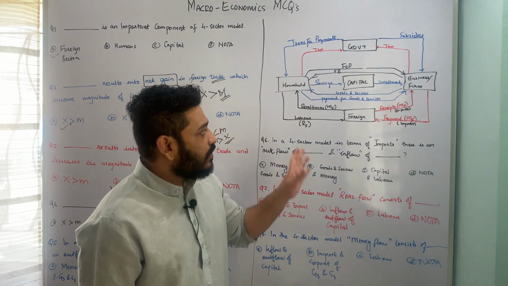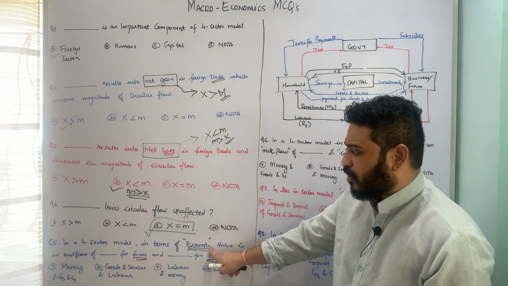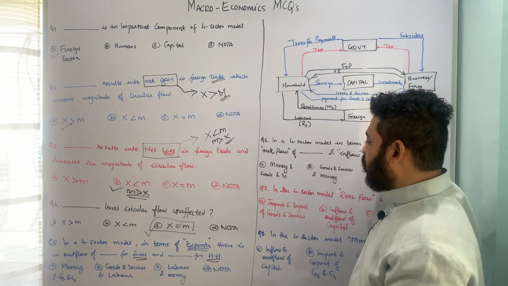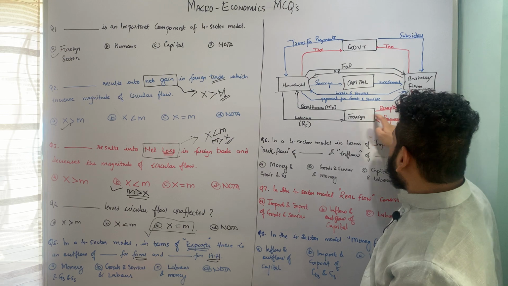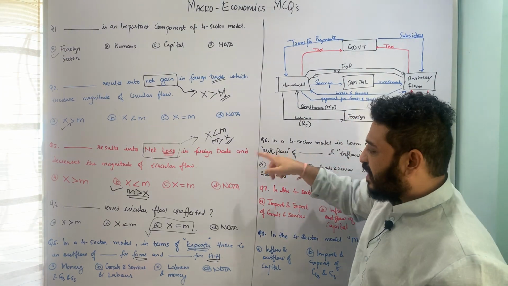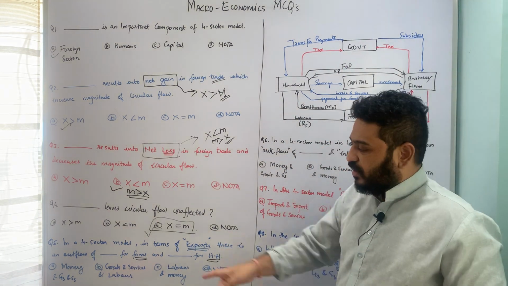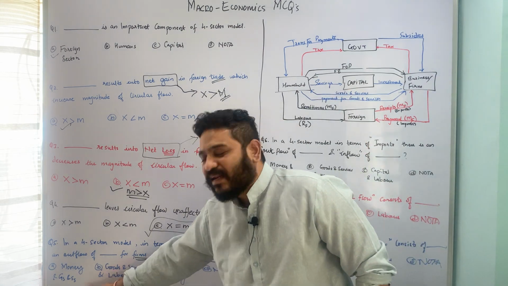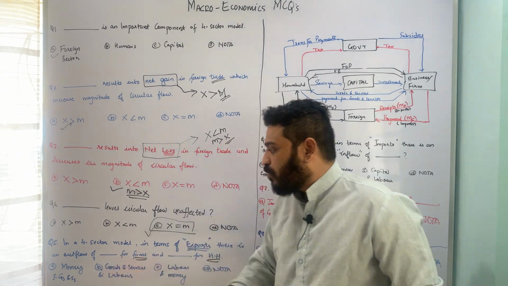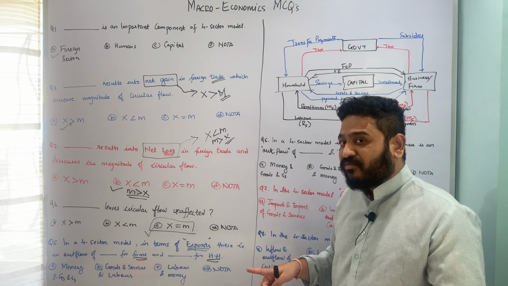So we now know that whenever we are looking at exports in a 4-sector model, there is an outflow of dash for the firms. What is the outflow for the firms? The firms are selling, so the outflow is of goods and services. And in case of household, what is the outflow? The outflow is of labor. So let us look at the underlying options. The first is money and goods and services. No. Second is goods and services and labor. That means the outflow of goods and services in case of firms and outflow of labor in case of households.